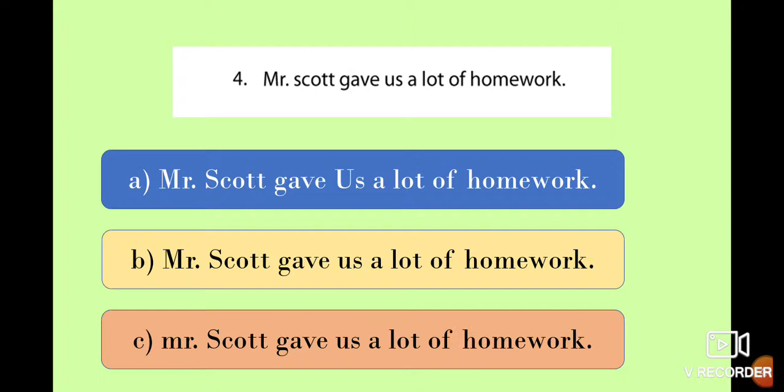And letter B, Mr. Scott, both are written in capital letter. I consider that this one is the best option, but let's check option C. In this case, Mr. is written with a lowercase letter, so this one is not the correct answer. Why? Because we applied rule number 11, that we capitalize the title of a person. In this case, the title of Scott is Mr., and we don't have it written with capital letters in this sentence. So that means the best option is option B.